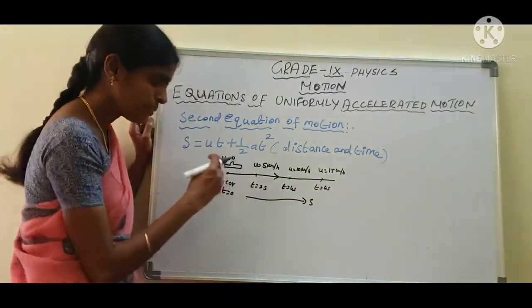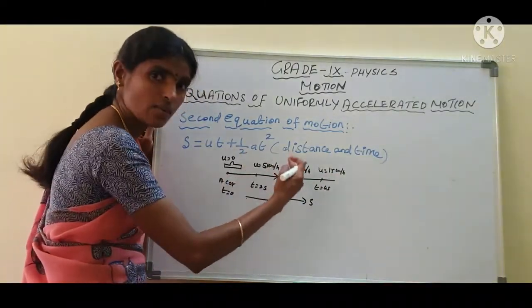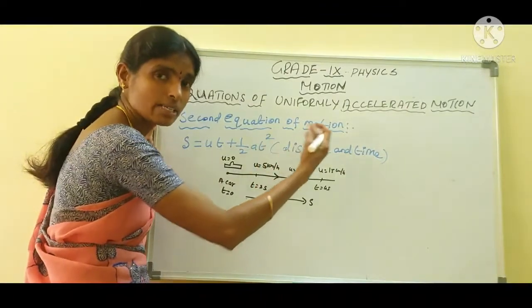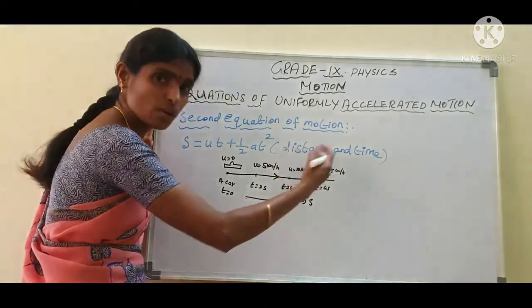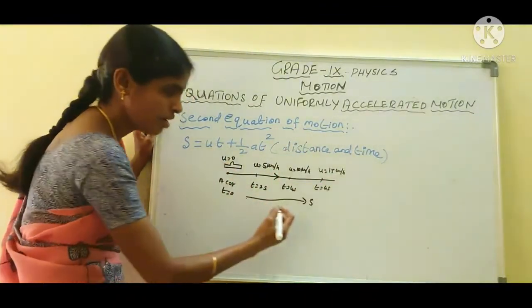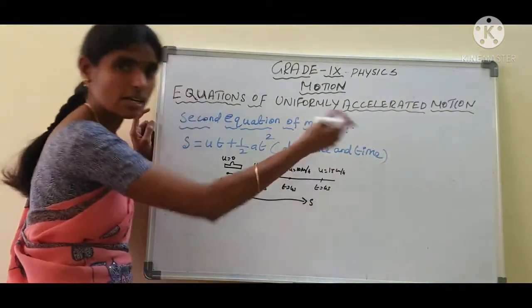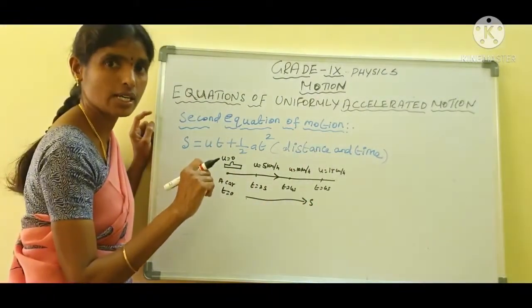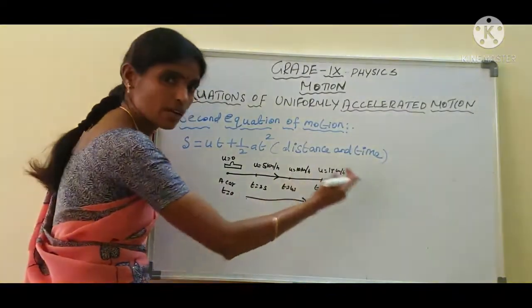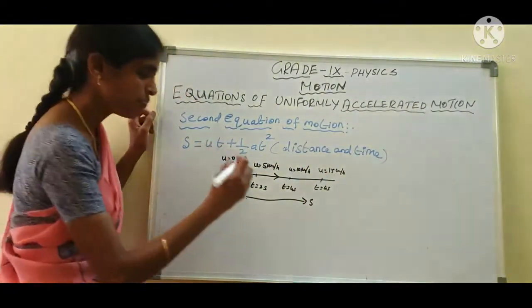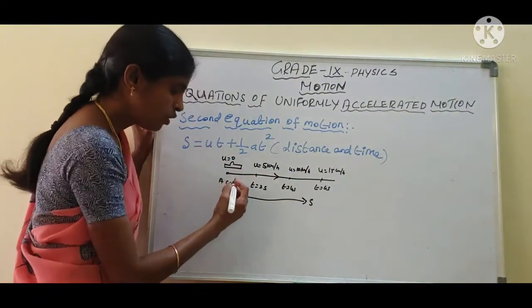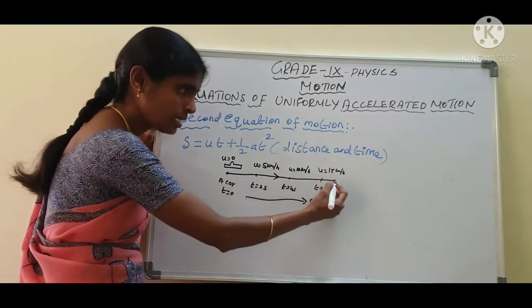Okay, so what is the distance covered by the car? That is what we want to calculate. What is the displacement of the object? Are you clear, students? Now we want to calculate the total distance.